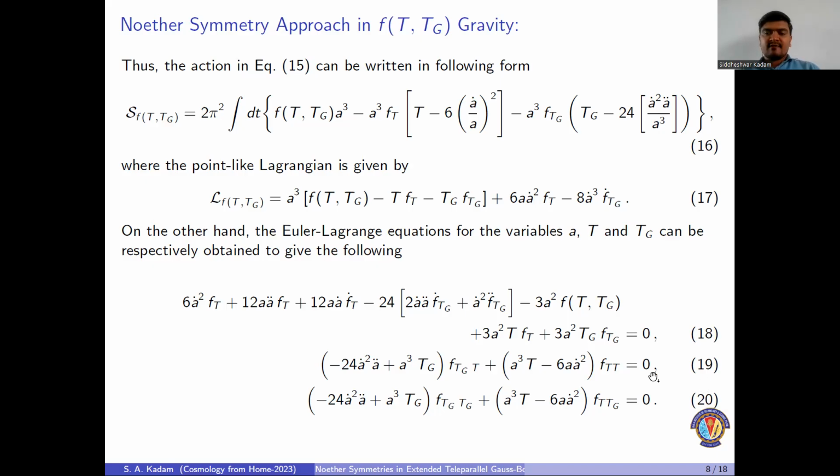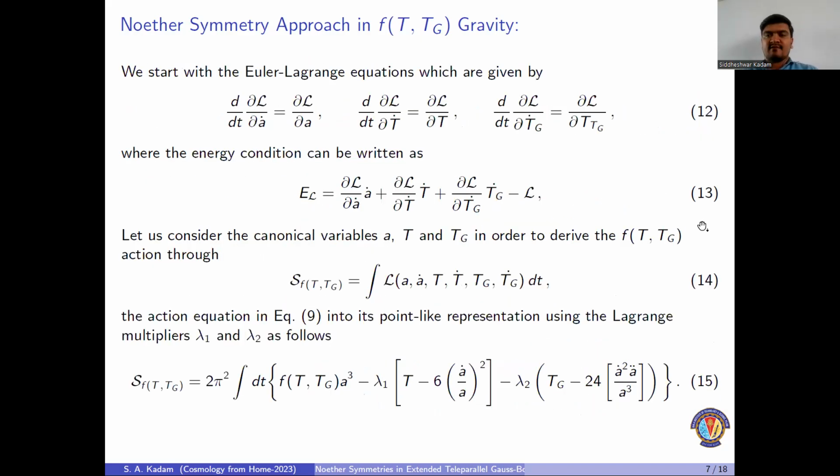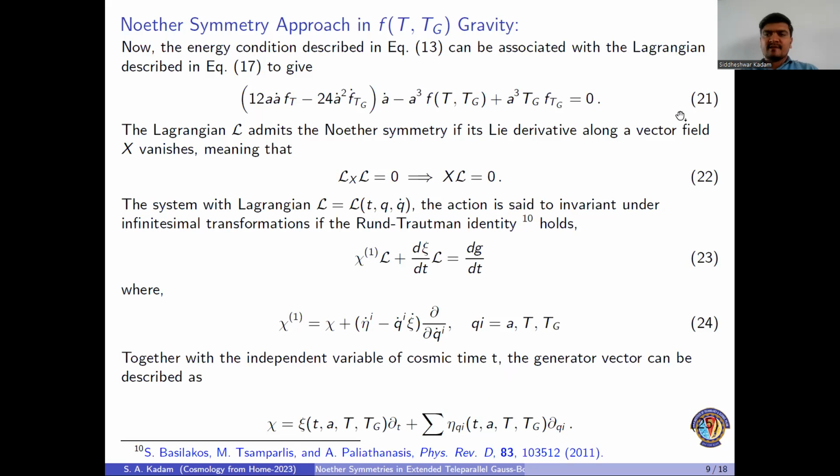From equations 19 and 20, which are obtained by putting the point-like Lagrangian into the Euler-Lagrange equations for T and Tg, we can conclude that the value for Tg is 24H squared times (H dot plus H squared), and T is obtained as 6H squared. After putting the point-like Lagrangian into the energy condition equation, described in equation number 13, one can obtain expression 21, which is similar to the expression for energy density in f(T, Tg) gravity. By this, we have confirmed that our obtained point-like Lagrangian is correct.